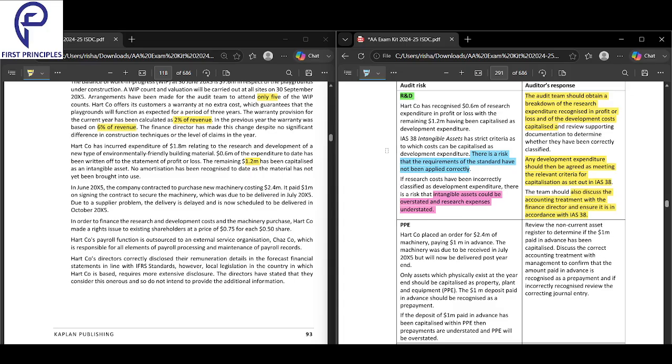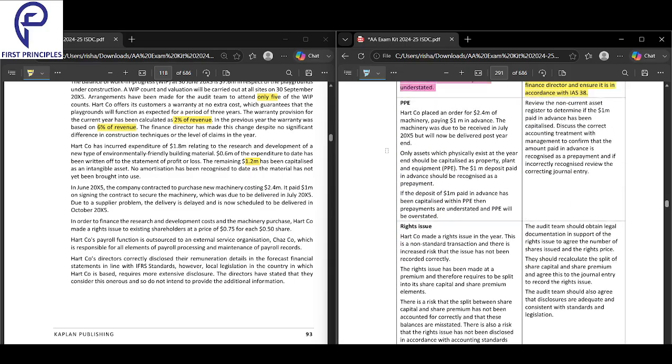The audit team should obtain a breakdown of the research expenditure recognized in profit and loss and the development cost capitalized. Any development expenditure should then be agreed as meeting the criteria. You should also discuss the accounting treatment with the finance director and ensure it is in accordance with IAS 38. That is the auditor's response. So we got the research and development and we got the auditor's response.